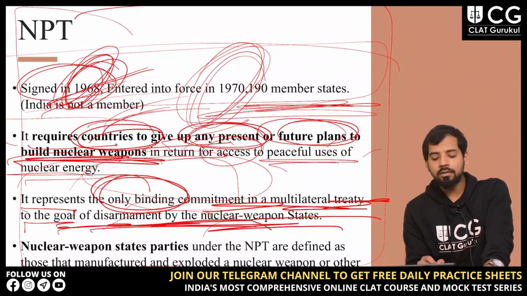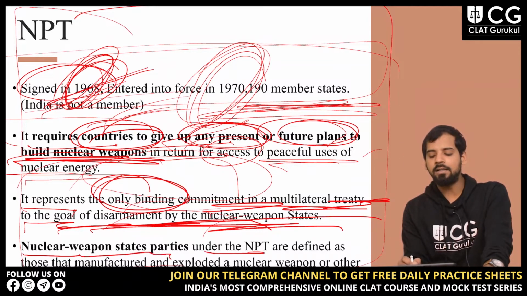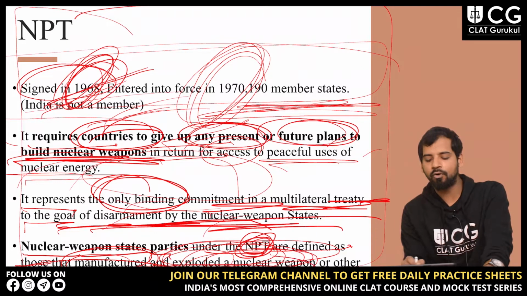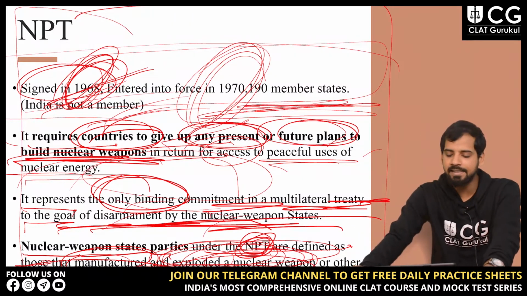Then nuclear weapon state parties under the NPT, the Non-Proliferation Treaty, are defined as those that manufactured and exploded a nuclear weapon or other nuclear explosive devices before 1st January 1967.